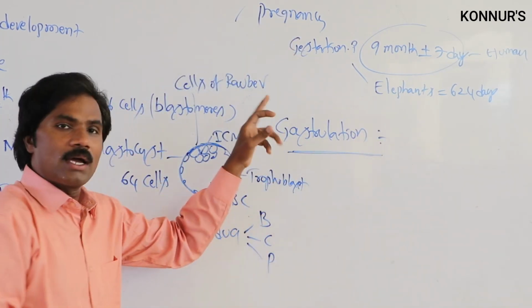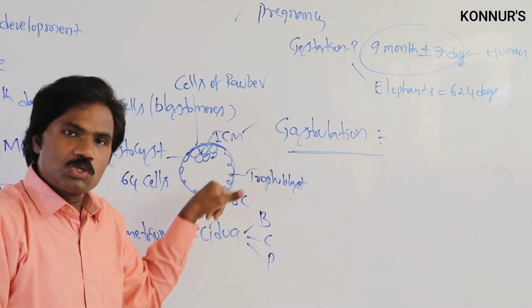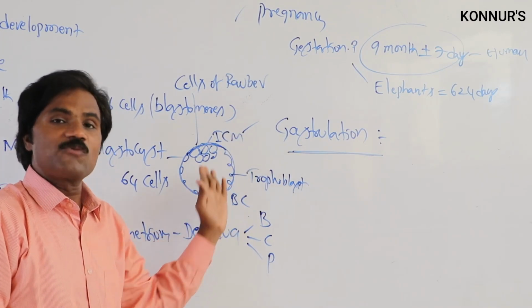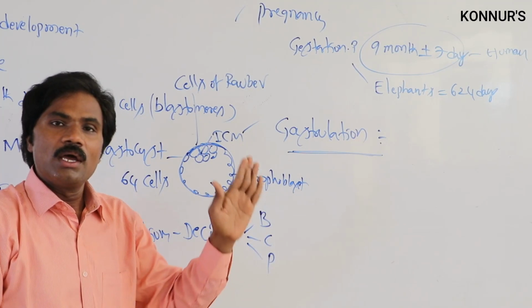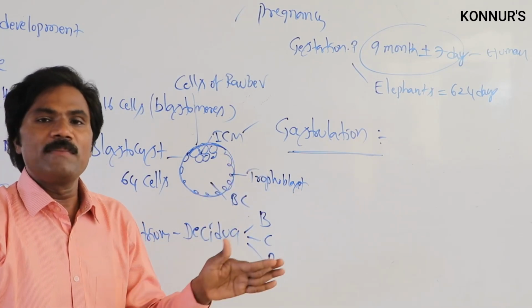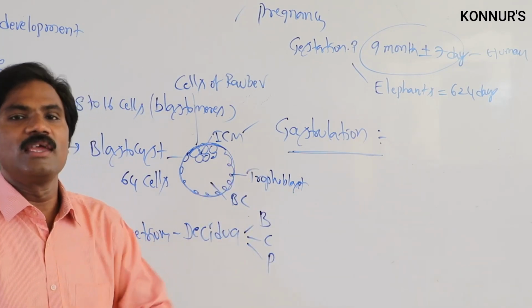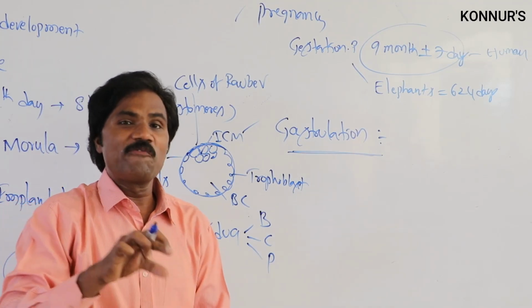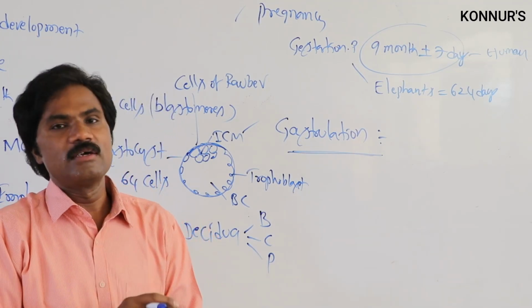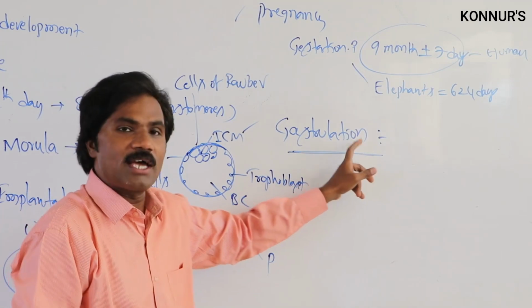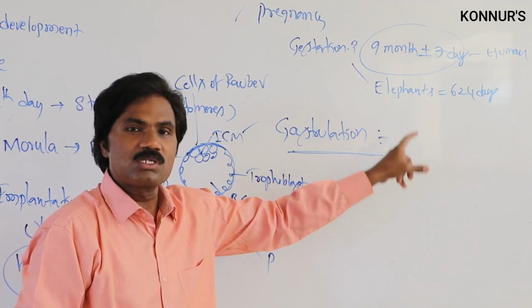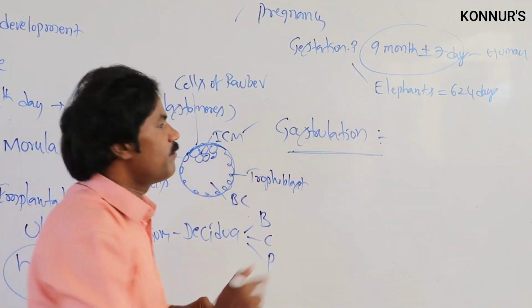Then, related to gastrulation and the blastocyst: the transformation of the blastocyst into the gastrula, with the formation of the primary germinal layers along with morphogenetic changes, we call gastrulation. That means the blastocyst converts into the gastrula.